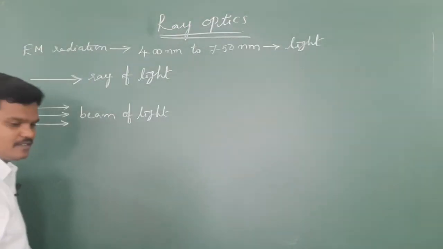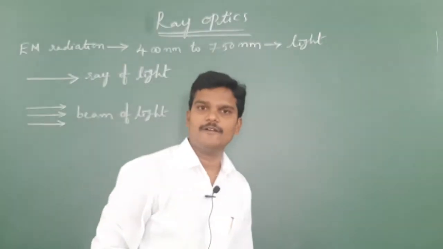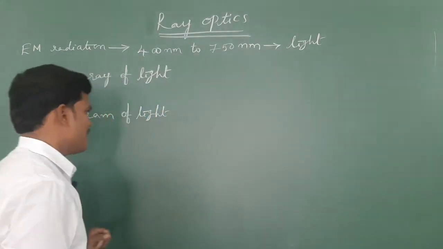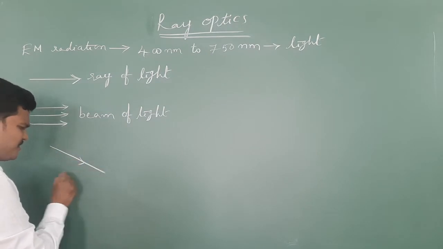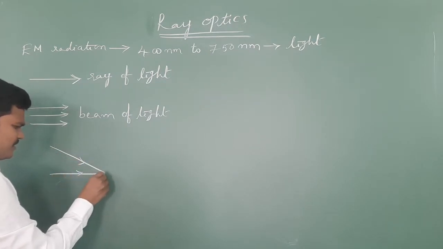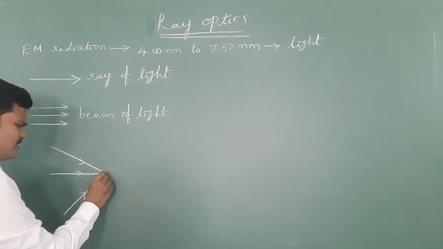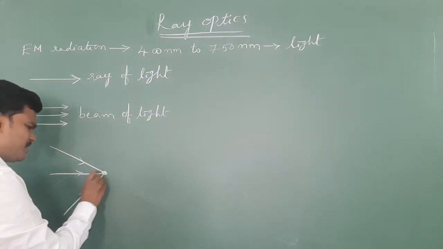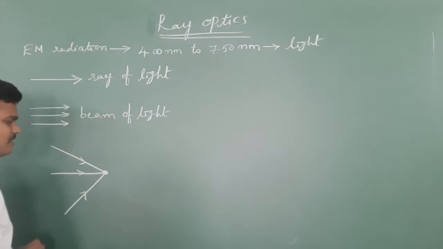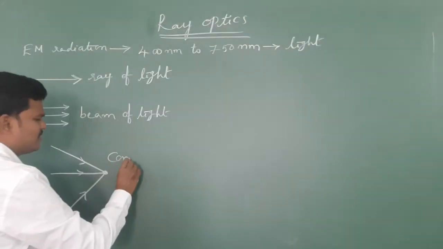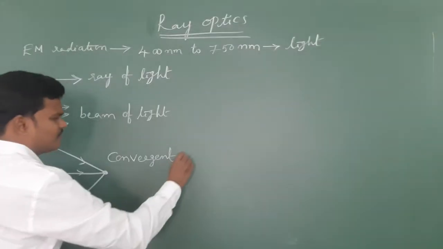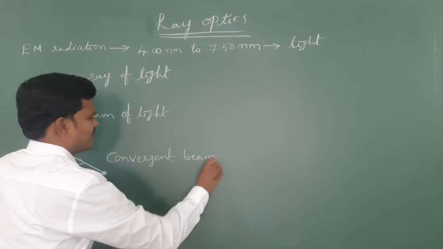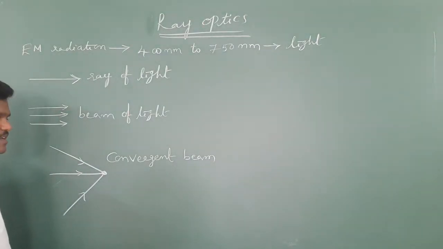And if all the light rays reach a fixed point, if all the light rays meet at a particular point, then this beam of light we can call a convergent beam of light.